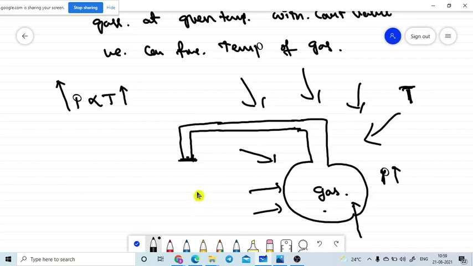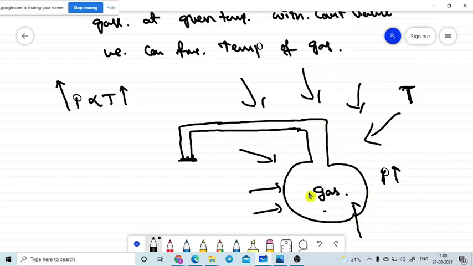Let me explain once again. Our goal is to use a gas thermometer to measure the temperature of the surrounding. So we allow the temperature of the surrounding to affect the gas contained in a small gas bulb.